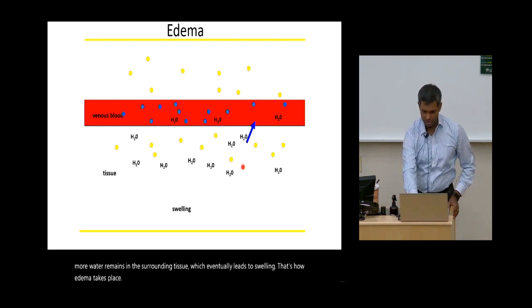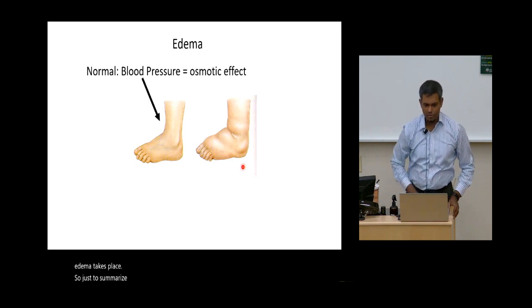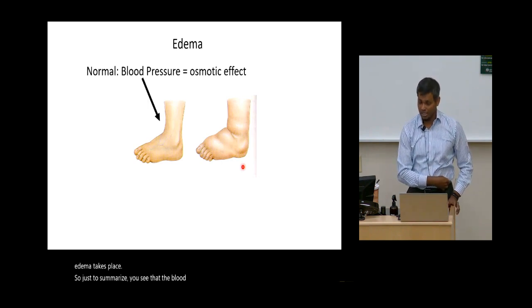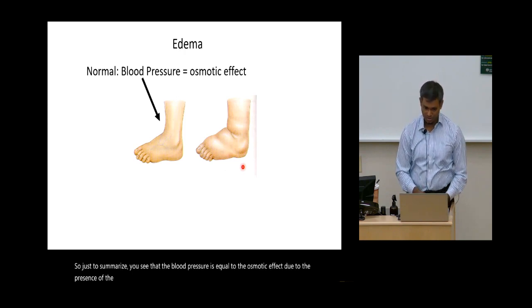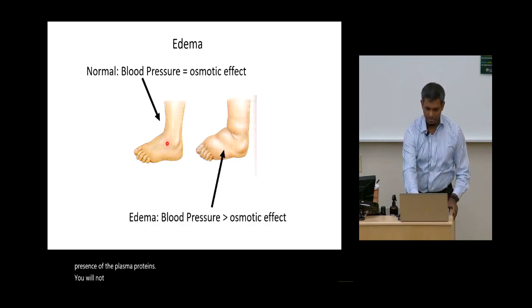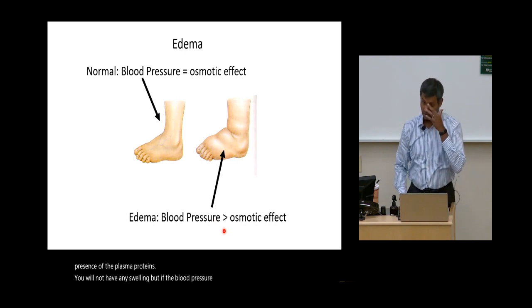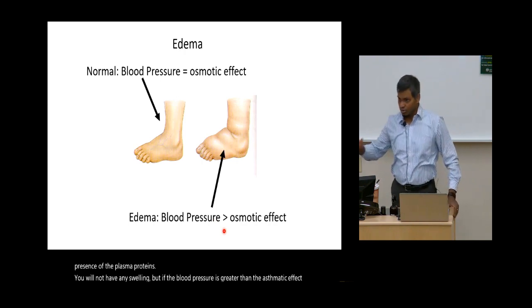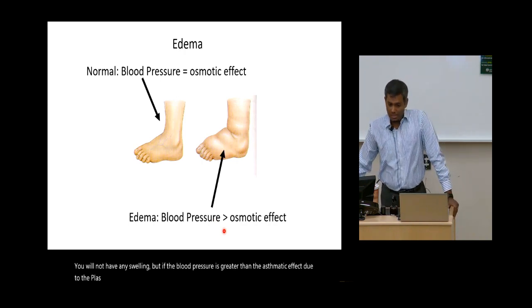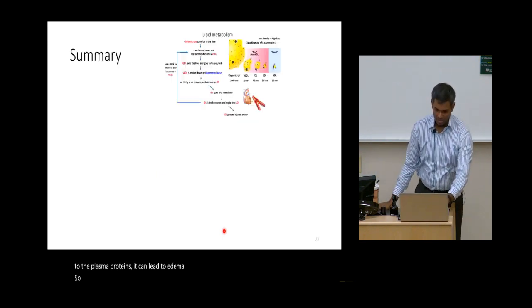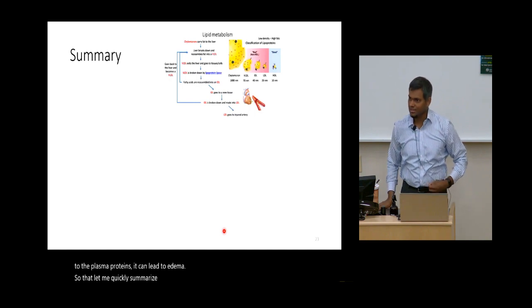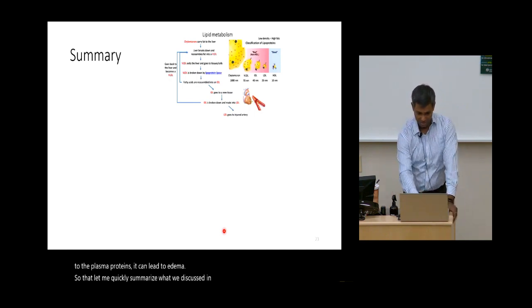So just to summarize, if the blood pressure is equal to the osmotic effect due to the presence of the plasma proteins, you will not have any swelling. But if the blood pressure is greater than the osmotic effect due to the plasma proteins, it can lead to edema. So with that, let me quickly summarize what we discussed in part 4 of the digestive system.